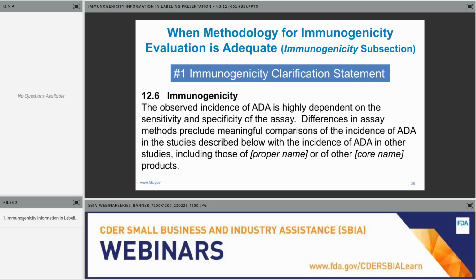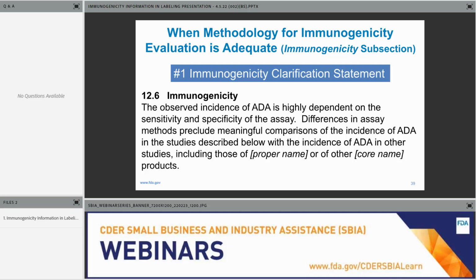There are up to four different elements to include in the immunogenicity subsection when the methodology is adequate. The first thing to do, we recommend, is to include the immunogenicity clarification statement, and we recommend that the statement come before the immunogenicity incidence.